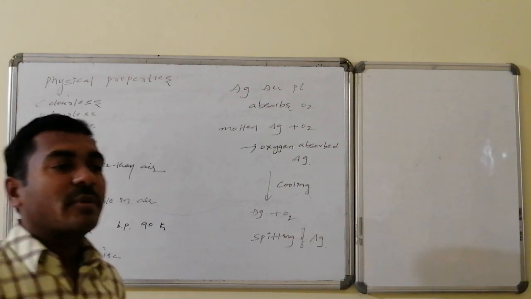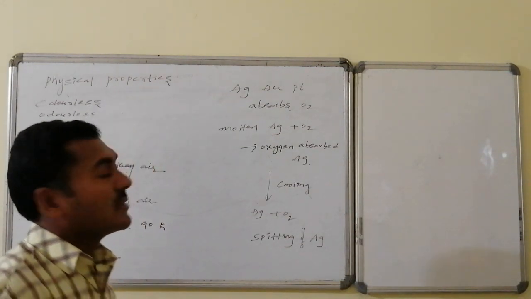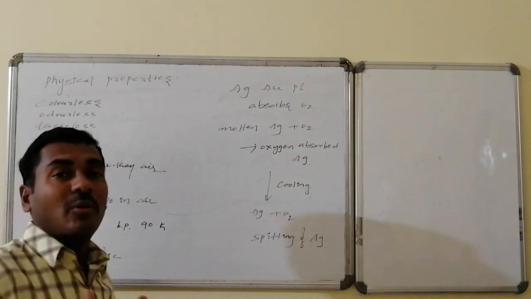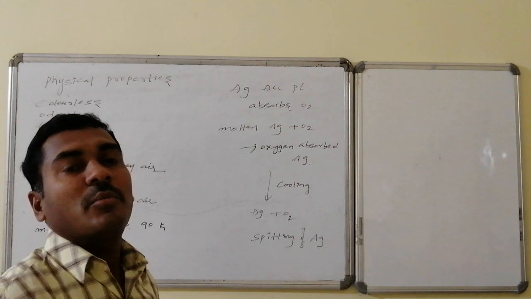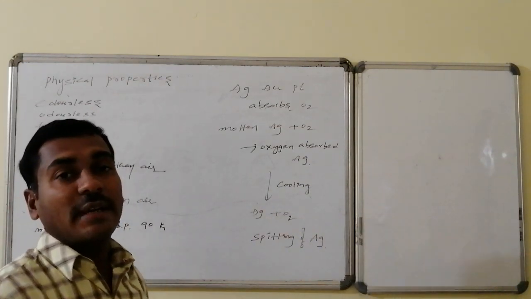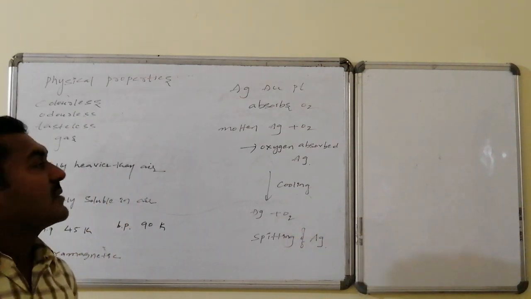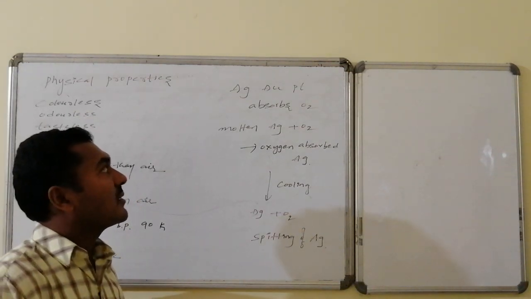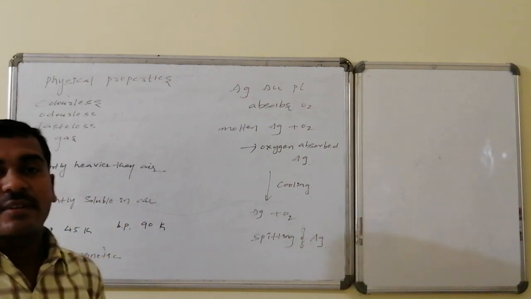Whereas there is a special property for iron, silver as well as platinum. They absorb oxygen under molten condition, that is, molten silver absorbs oxygen. Molten silver takes a lot of oxygen, almost 10 times its own weight of oxygen is taken by the molten silver, and that oxygen-absorbed silver is said to be oxygen absorbed silver.